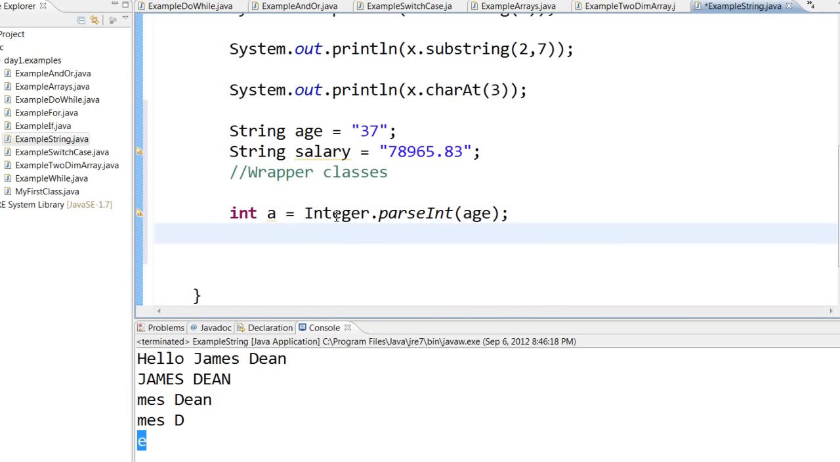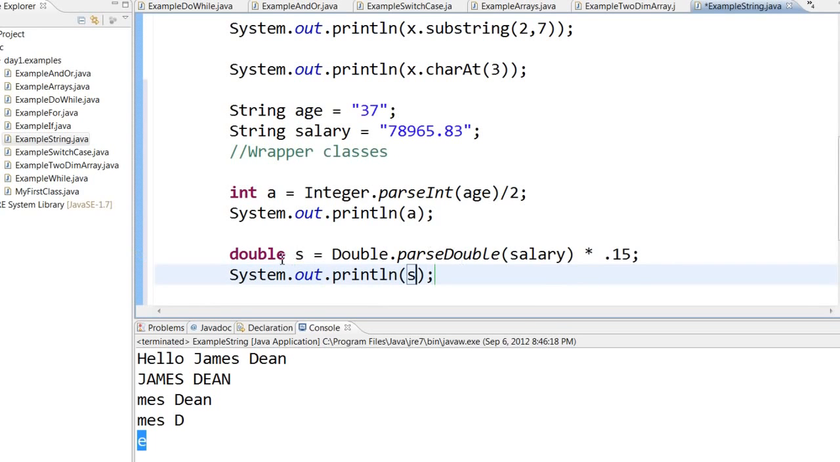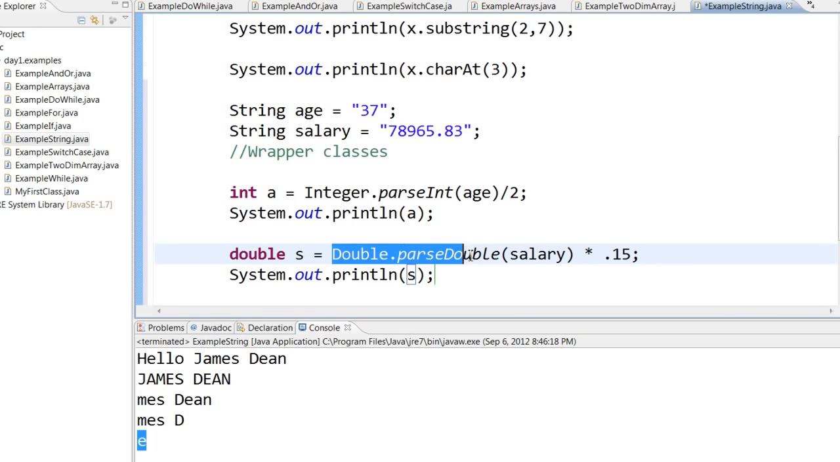So what this will do is, this particular class called integer will take the string of age 37 and it will convert it into an integer and it will assign it to A. Now this you can divide by 2 if you want to. So here you can see that I am taking this particular salary which has a decimal number and I am converting it into a double number, double.parseDouble. And then I'm passing the salary, and then whatever the double value I get, I can multiply with 0.15.